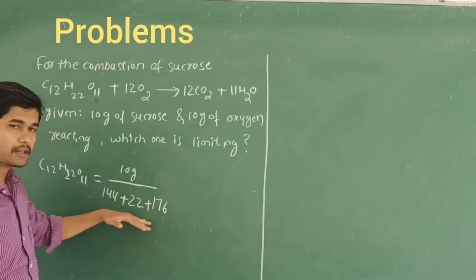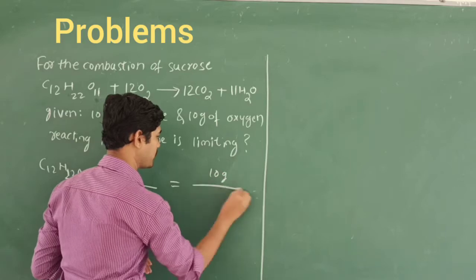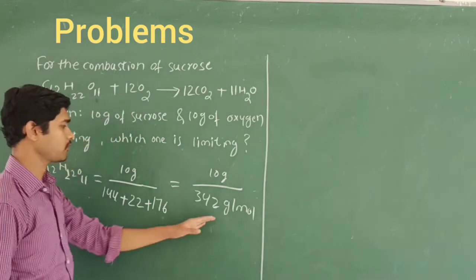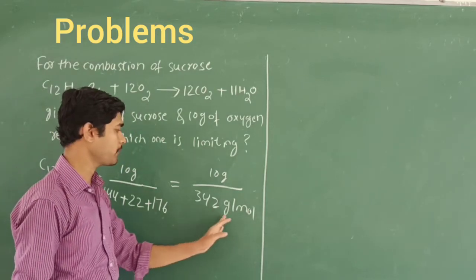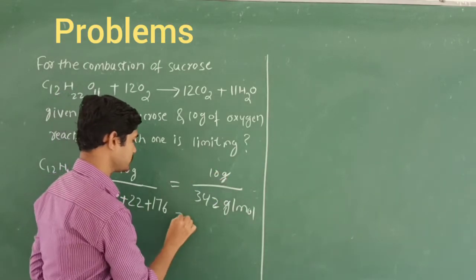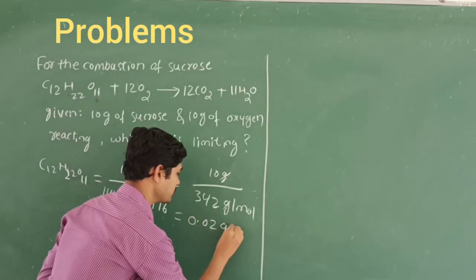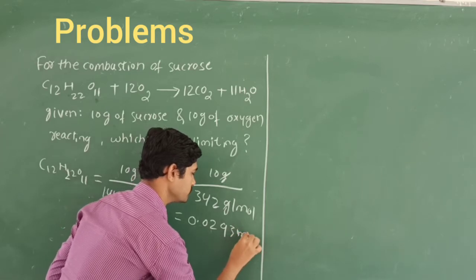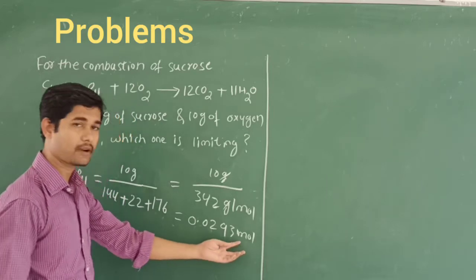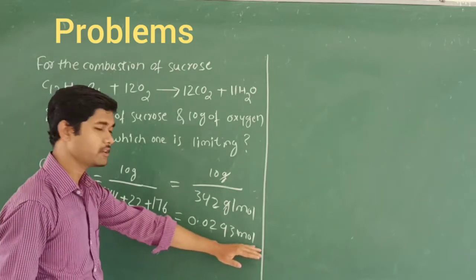Adding these up, the denominator is 342 gram per mole. So 10 gram divided by 342 gram per mole. The gram cancels, and after this division, 10 by 342, we get the value 0.0293 mole. So for sucrose, we get 0.0293 mole.